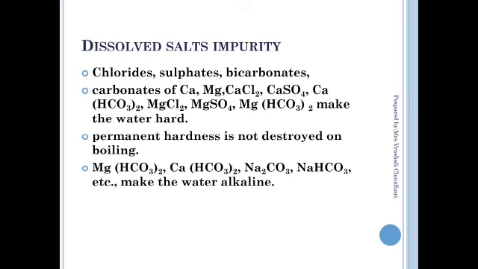Dissolved salt impurity: when the chloride, sulfate, and bicarbonate of calcium and magnesium get dissolved in water in the form of calcium chloride, calcium sulfate, calcium carbonate, calcium bicarbonate, and magnesium sulfate, it makes water hard. That is called dissolved salt impurity. By looking at water, you cannot say whether the given water is hard or soft. It is a chemical type of impurity. Boiling removes only temporary hardness, not permanent hardness. All impurities cannot be removed by boiling, and due to the presence of this impurity, water becomes alkaline.